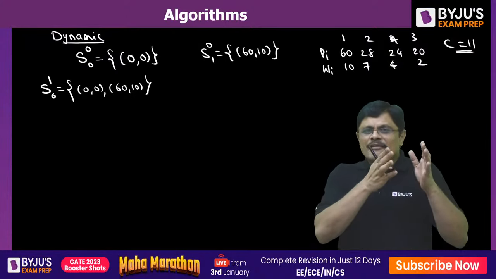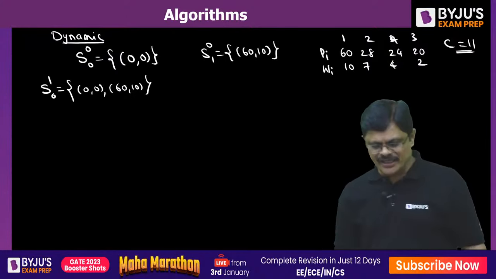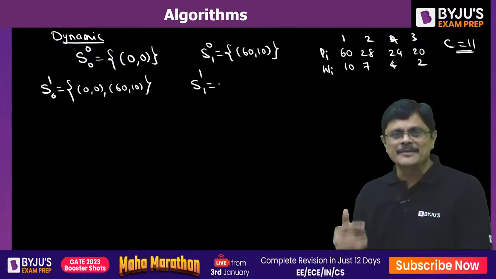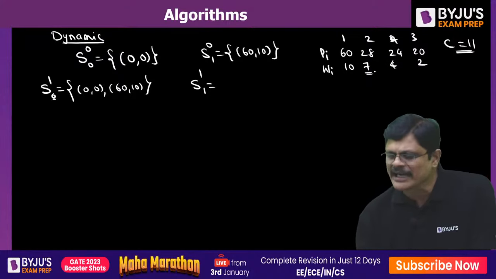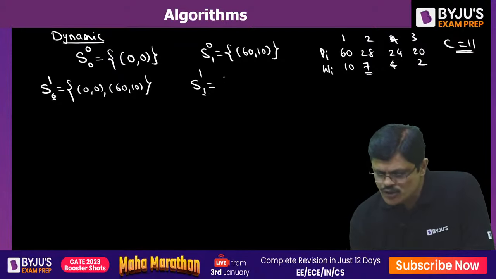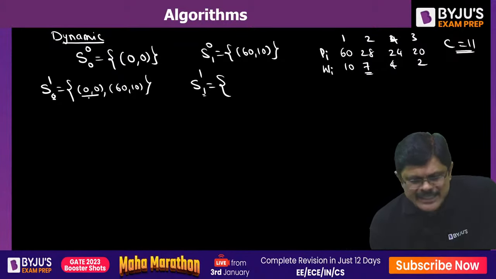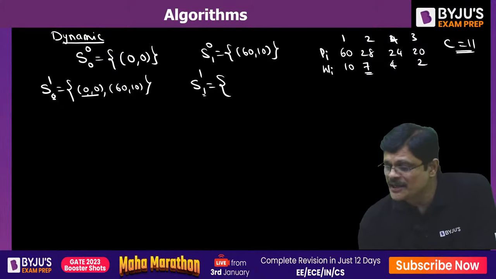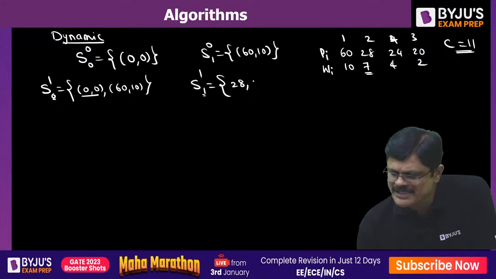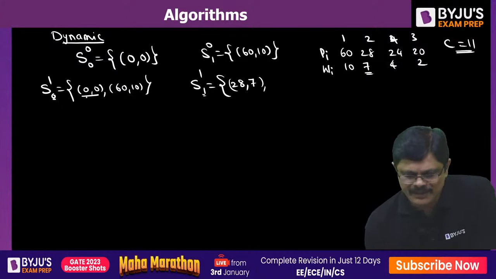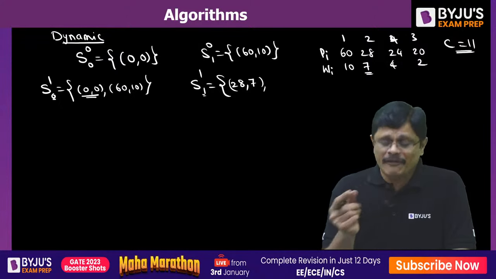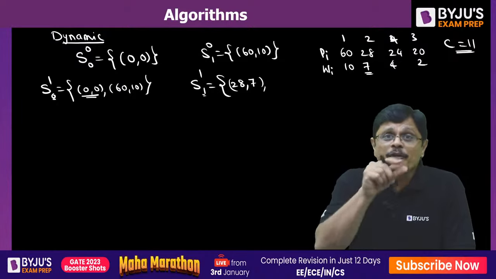But after the first item and second item both are considered, that is, second item selected. See, this 0 means the second item is not selected, and this 1 means the second item is selected. So once it is selected, what happens? If it is 0, 0 in the previous case, when you select the second item, the weight would be 0 plus 7, that is 7, and the profit would be 0 plus 28, that is 28. So 28, 7 it would be.